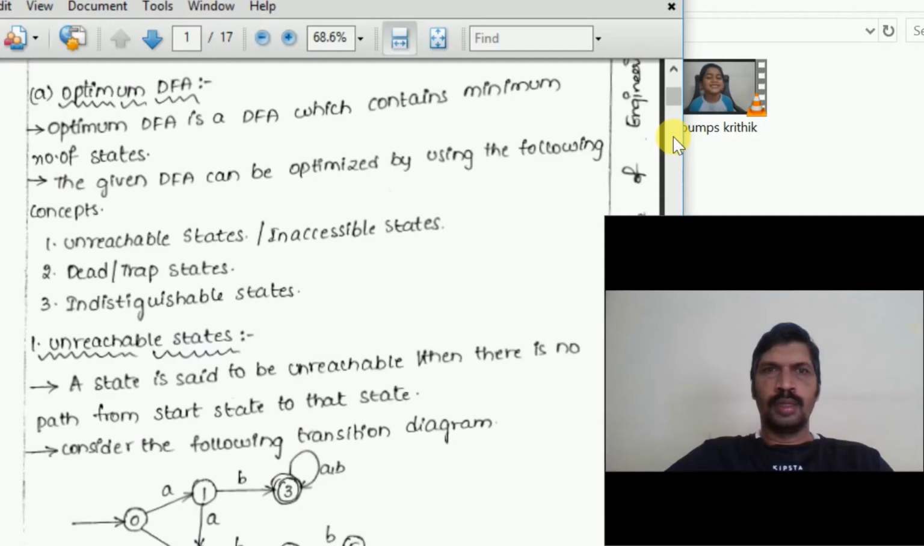For every problem, first we have to eliminate unreachable states and dead states, and identify indistinguishable states, i.e. in a DFA, two states are there. The optimum DFA is a DFA which contains the minimum number of states. The given DFA is optimized using the following concepts: unreachable states, dead or trap states, and indistinguishable states.